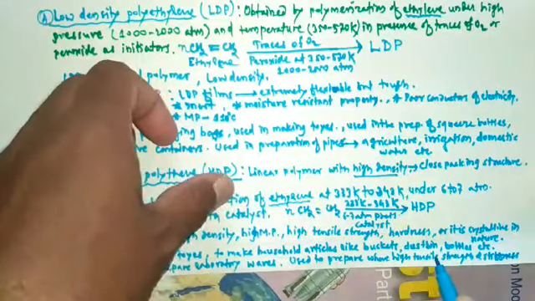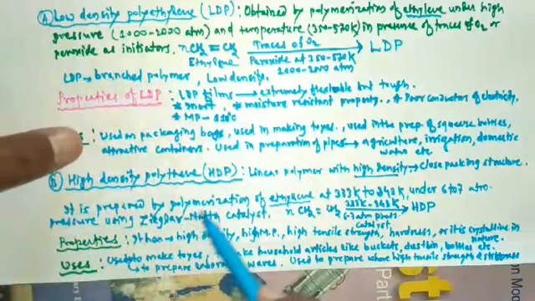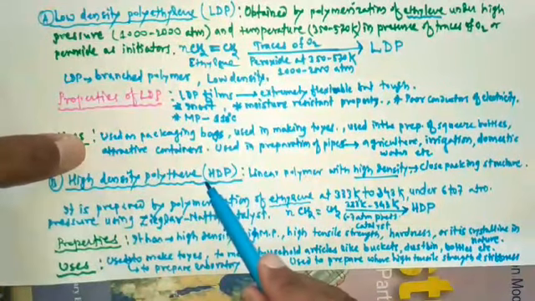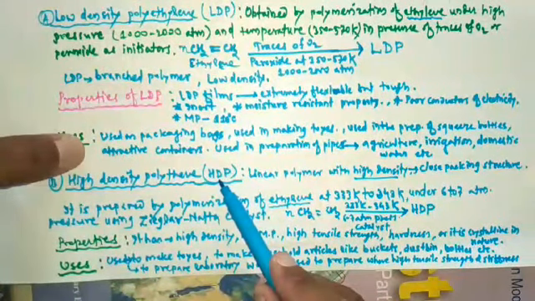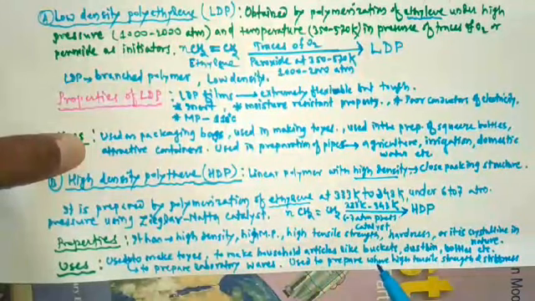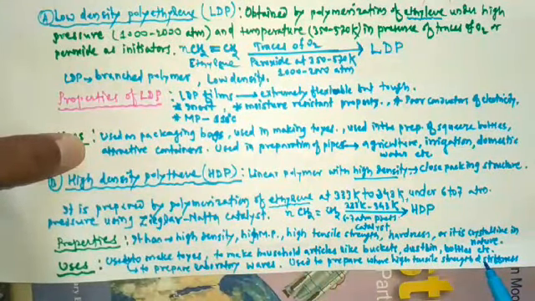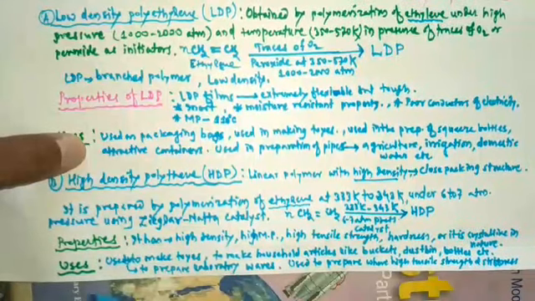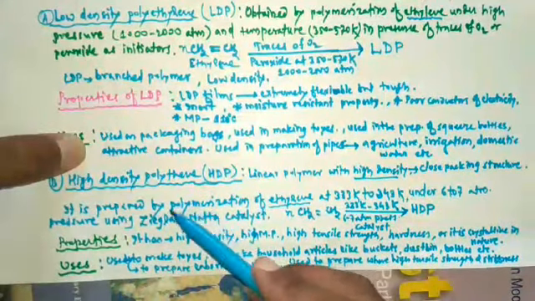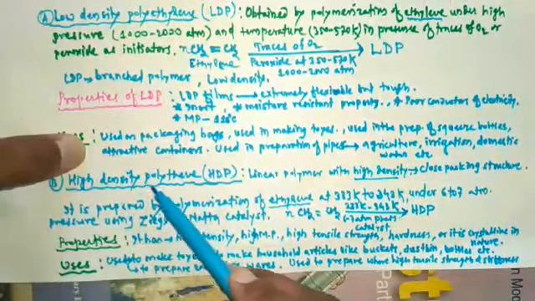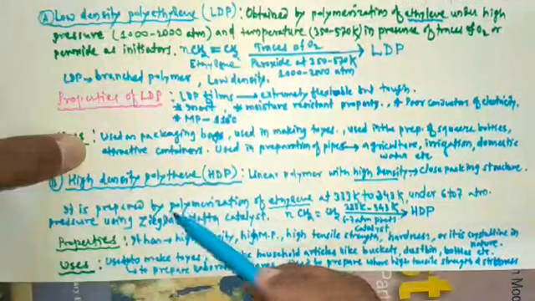That means for articles where high tensile strength and stiffness are required, the polymer used is high density polythene. So here we finish the uses of high density polythene.